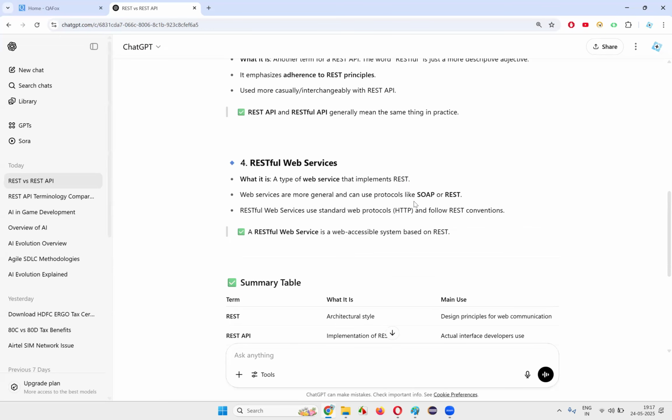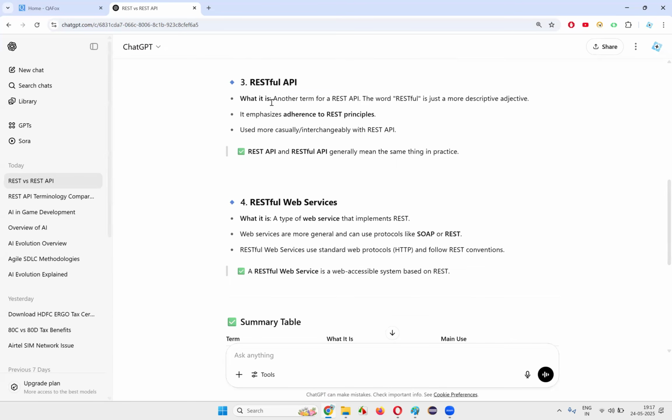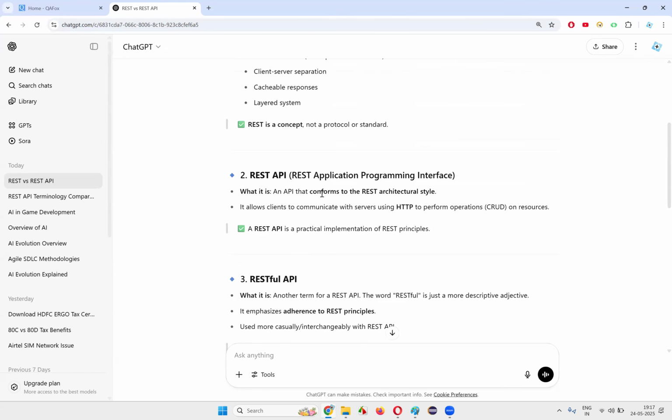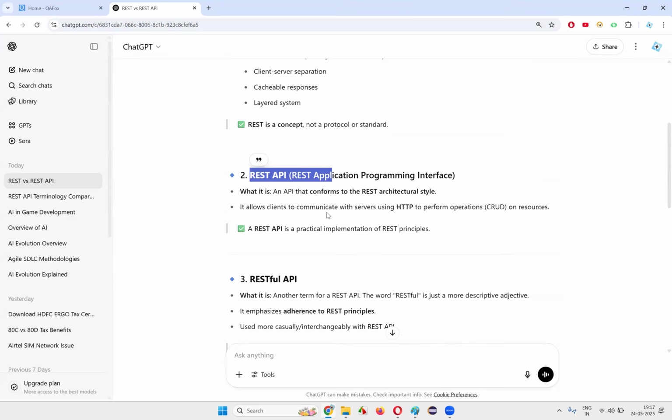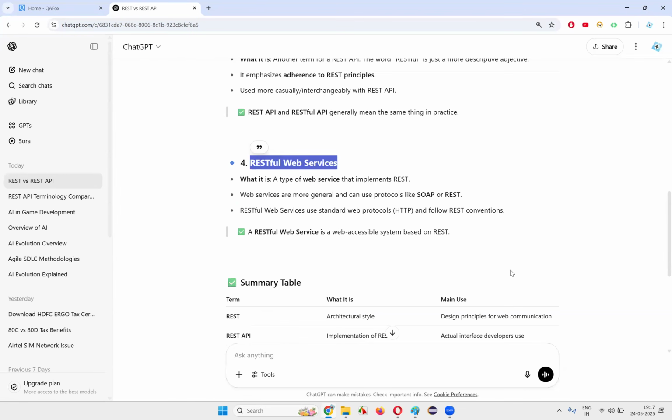Then RESTful web services, a type of web service that implements REST. Anyhow, all the APIs of REST generally use HTTP or HTTPS as a protocol. Definitely, all the APIs of REST are nothing but web services, so you can also call them RESTful web services. Whether people call them REST API or RESTful API or RESTful web services, everything is the same, guys. Clear, everyone?